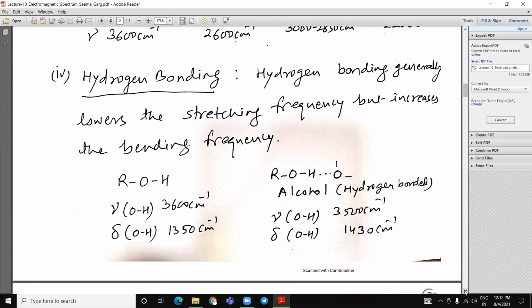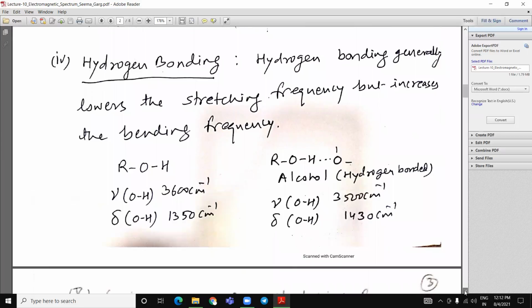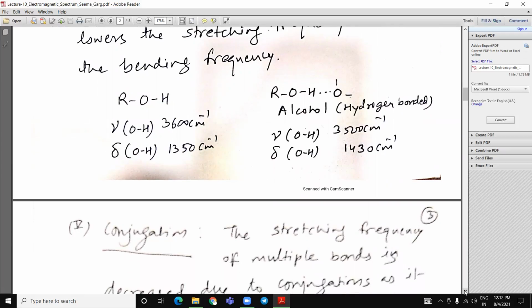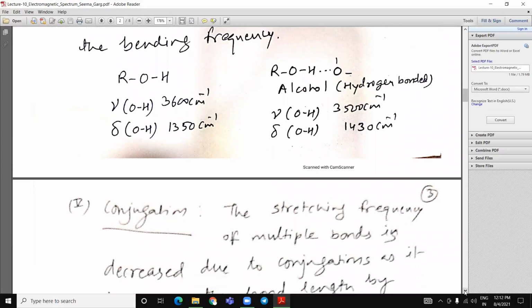Hydrogen bonding. Hydrogen bonding generally lowers the stretching frequencies but increases the bending frequencies. See here, this alcohol, if it is hydrogen bonded, if it is dissolved in water, then its frequency is lower, 3500.